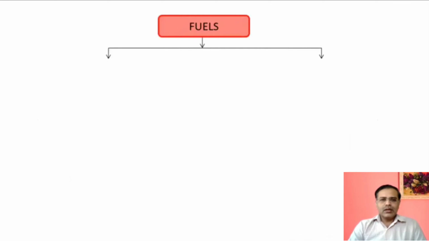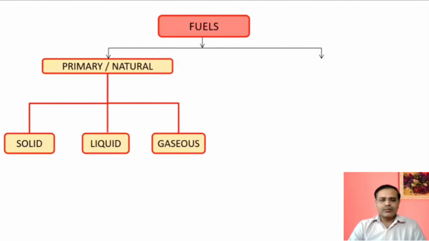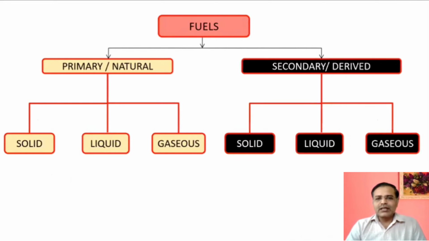In our syllabus, as a fundamental part, we have to see the types of fuels. There are two types of fuels: one is primary and the other is secondary. The primary fuels are also called natural fuels, and secondary fuels are also called derived fuels. All these fuels can be classified into three subtypes: solid, liquid, and gaseous, based on their nature.